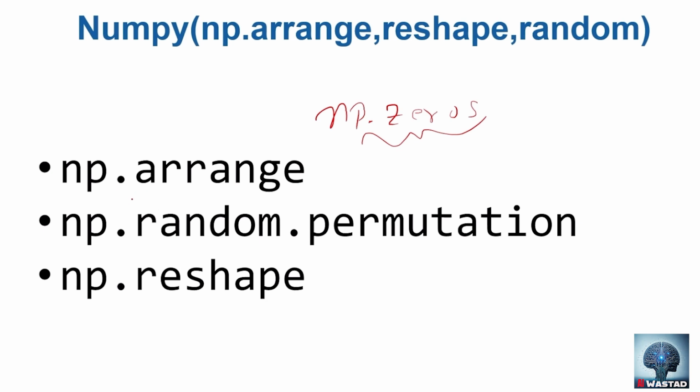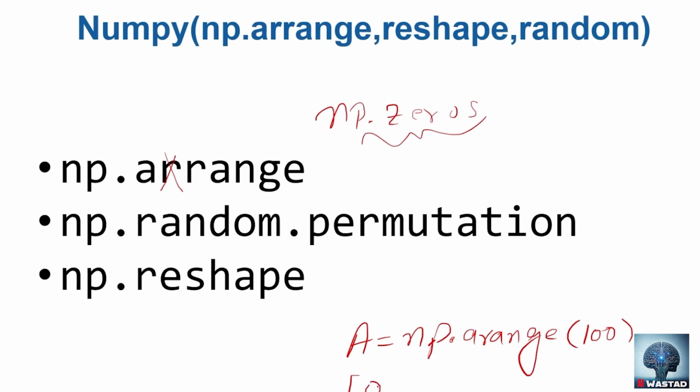There are some functions that are actually used a lot, and I want to discuss those. One function is np.arange. Actually, this is a single R, not two R's. np.arange with one R creates an array. For example, if you say np.arange(100), it creates a 1D array whose values start from 0, 1, 2, all the way up to 99. That's a quick way to create an array with all the numbers till 100.